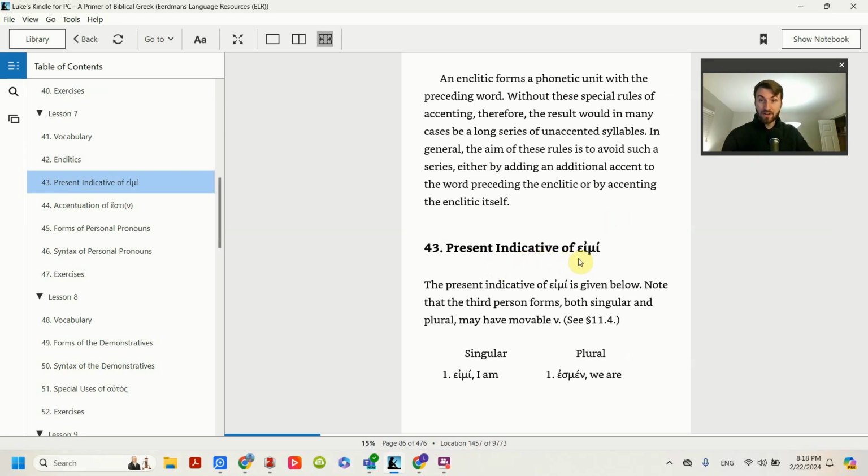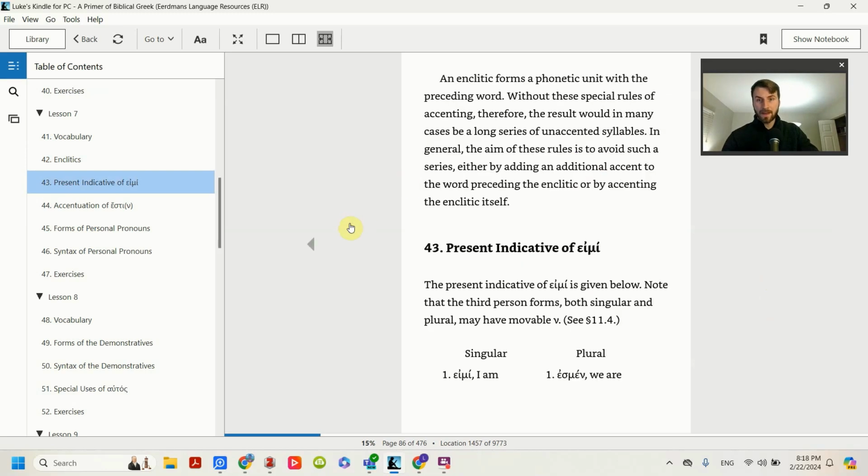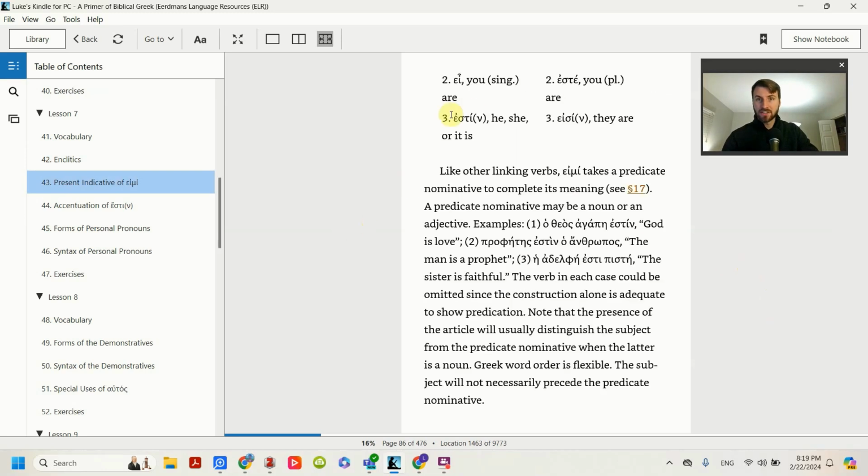Present indicative of eimi. So I am, he is, we are, that. And pretty much in every language, to be is irregular in form. So, yeah, you'll have to memorize these forms because they do come up a lot. Especially estin comes up a lot.